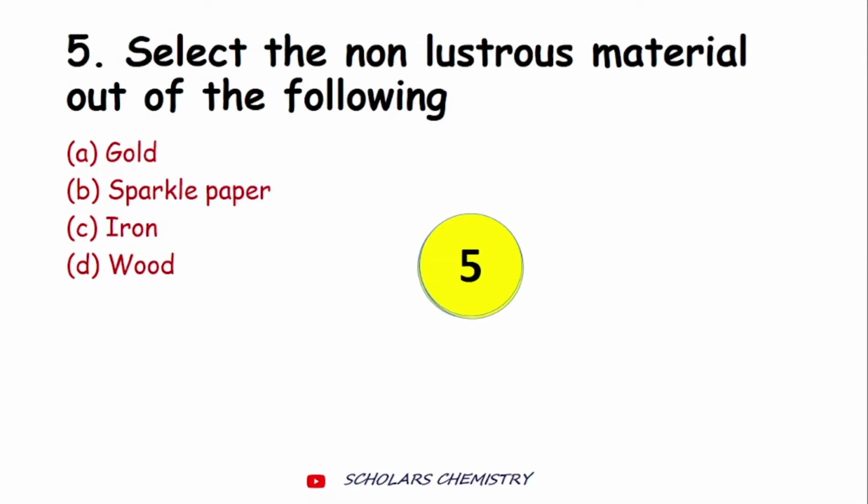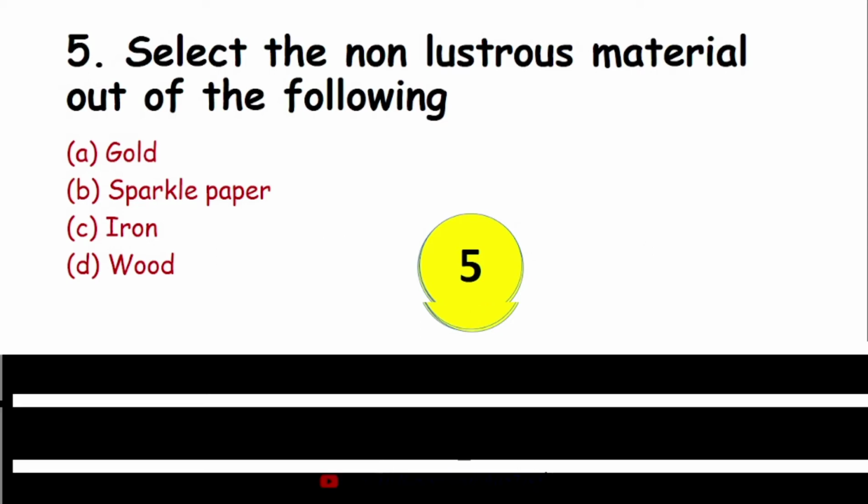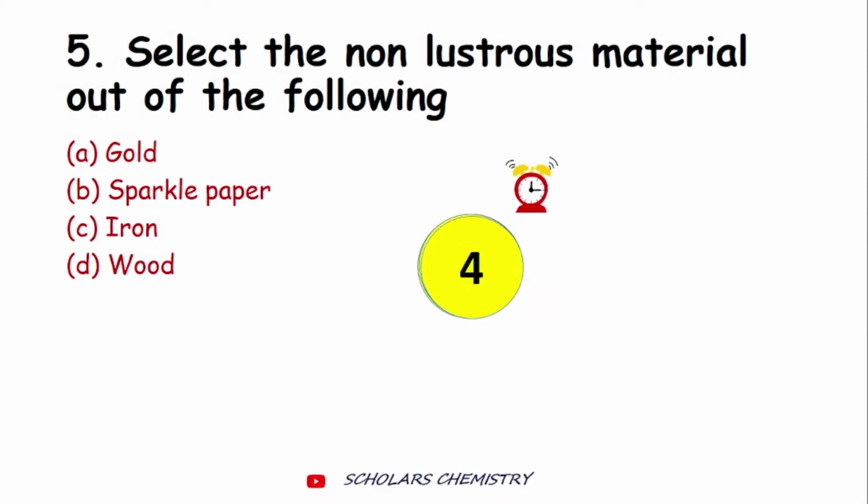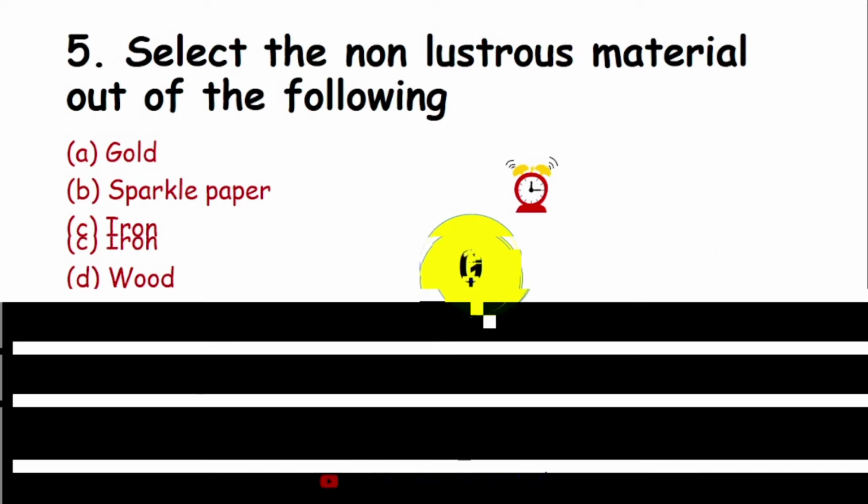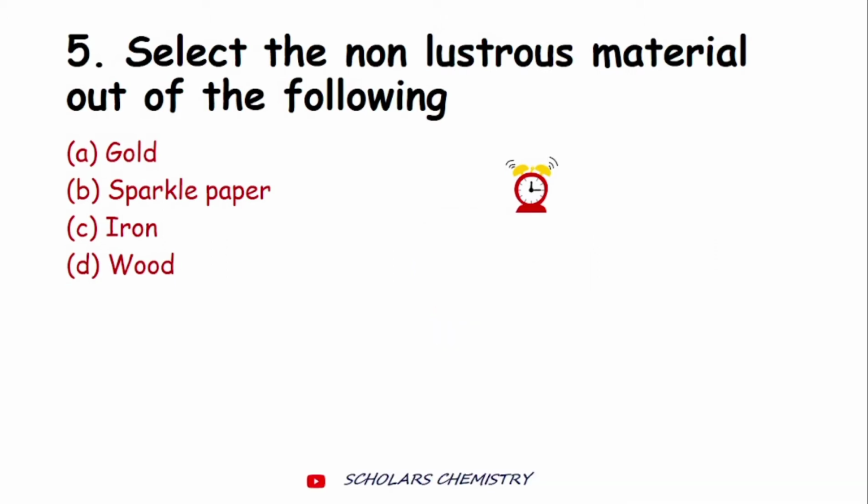Select the non-lustrous material out of the following. Which of the following is non-lustrous? Gold, sparkle paper, iron or wood. Which of the following is non-lustrous? Alright, so we have the timer. Alright, so the correct answer would be wood.